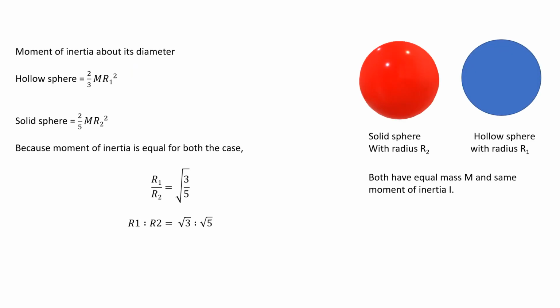So here it is. As it has been given that the mass and moment of inertia are equal in both cases, in the solid sphere and in the hollow sphere. Again we know that the moment of inertia about its diameter of a hollow sphere is 2 by 3 m r1 square and of a solid sphere is 2 by 5 m r2 square. And here because the moments of inertia are equal, we can equate these two equations and find that r1 is to r2 is equal to root 3 is to root 5.